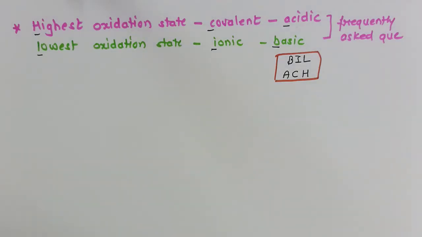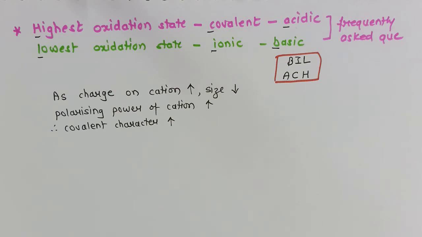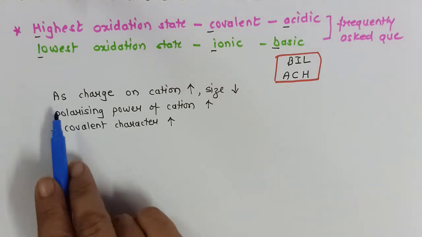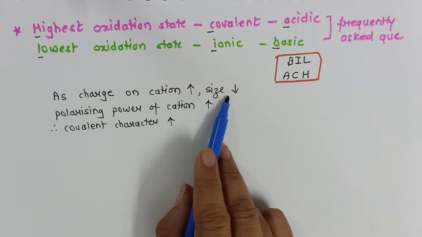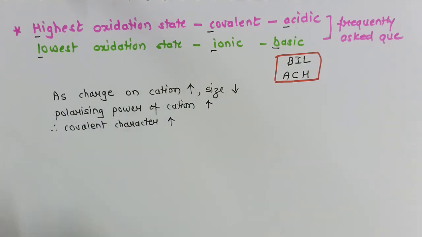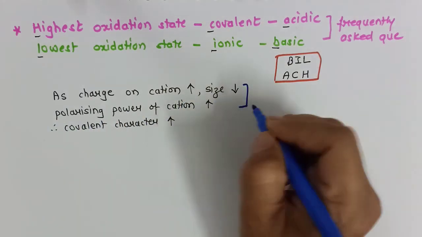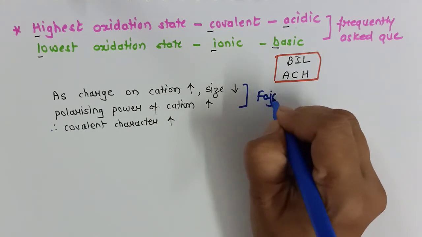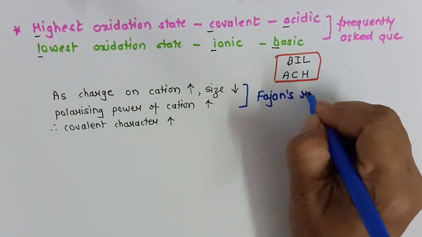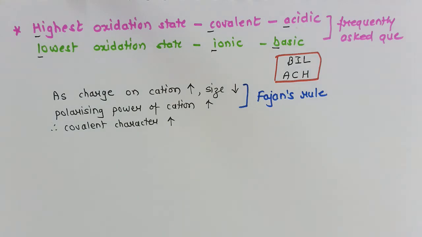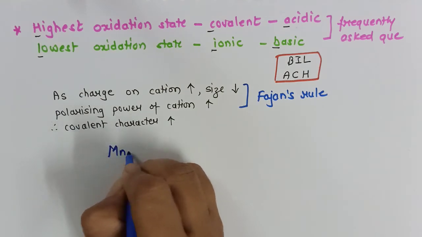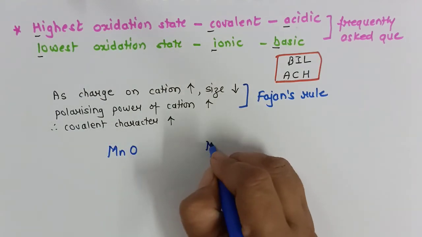Okay, what is the reason behind this? The explanation lies in the basic concepts that you have studied in class 11. As the charge on the cation increases, size decreases, and the polarizing power of the cation increases, and this is the rule that we have studied, Fajan's rule. And therefore covalent character will increase. Let us have one example, manganese oxide MnO and Mn2O7.